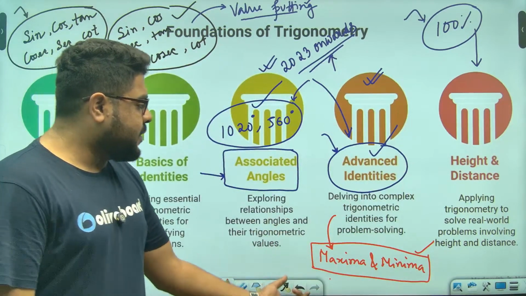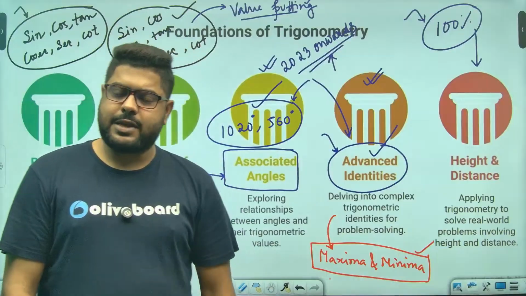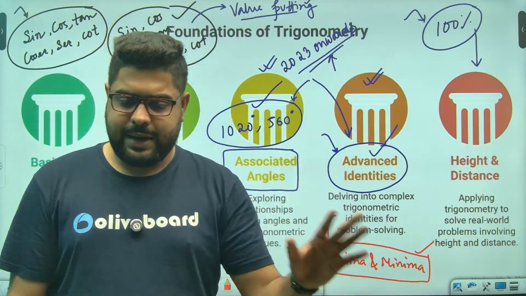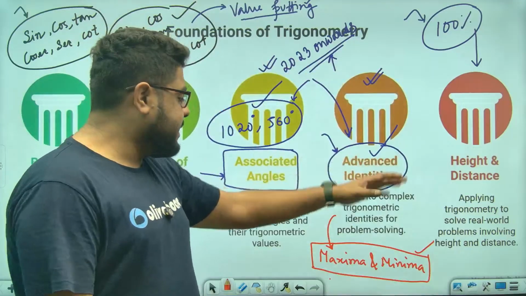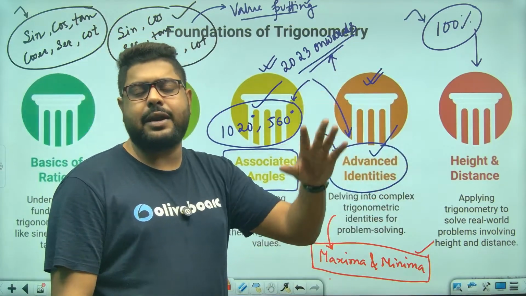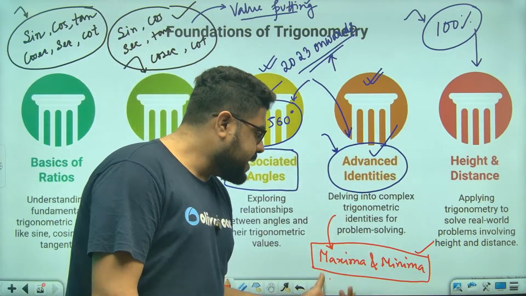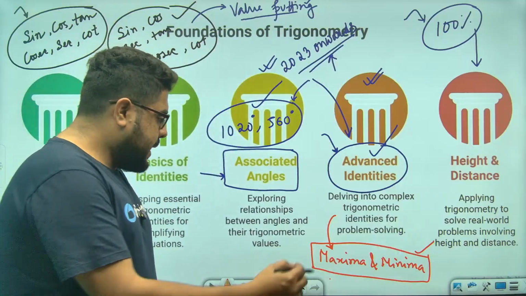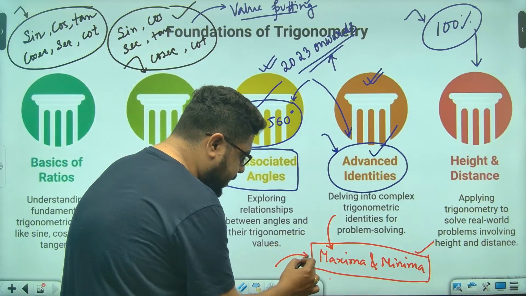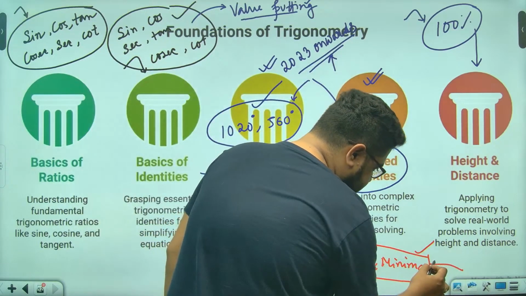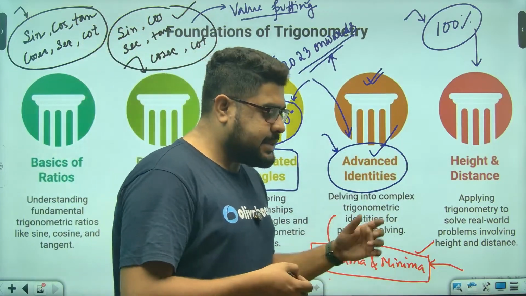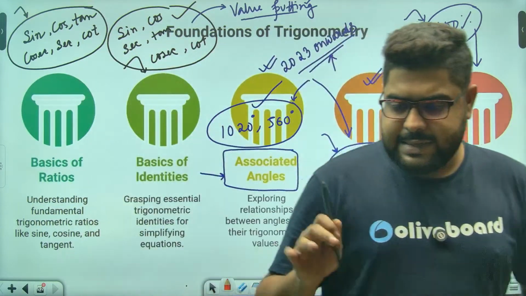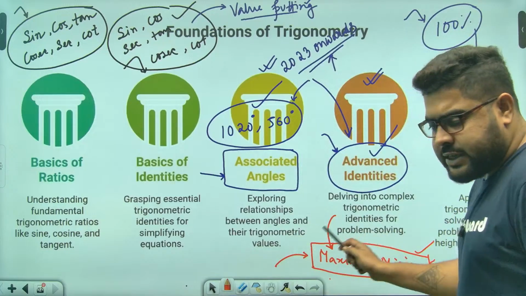Either it will be based on the sin(A plus B) or cos(A plus or minus B) concept. Otherwise, there is something called rectification, which is nothing but AM greater than or equal to GM inequality questions. Those are also common. In the last couple of years, we have seen questions asked in both CGL as well as CHSL from this concept of maxima minima. I generally take a separate session on this.